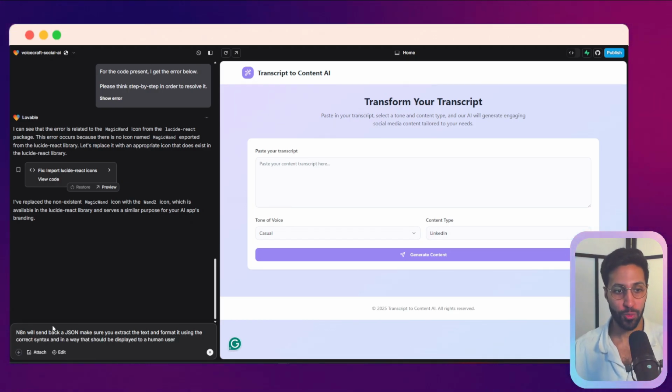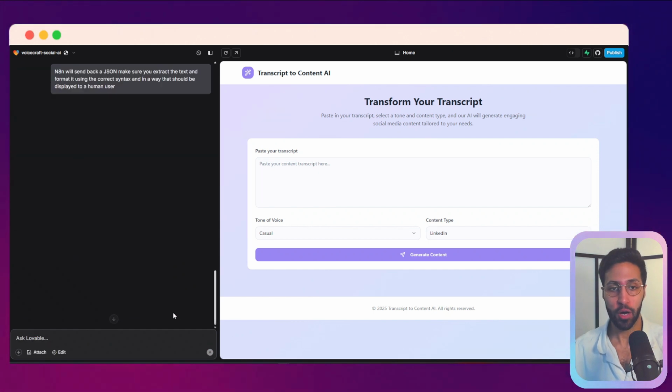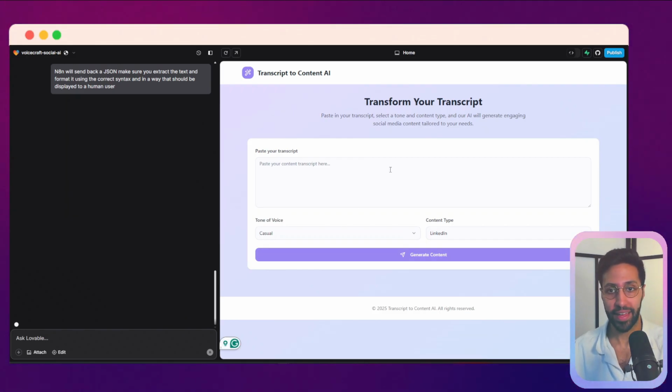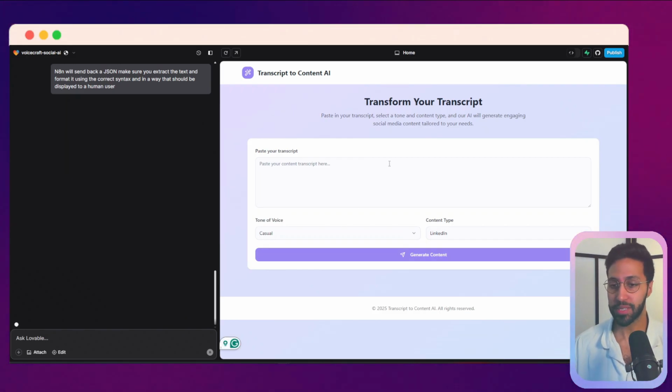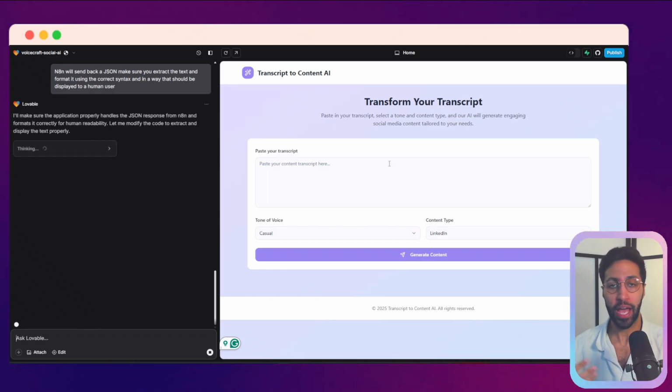I said n8n will send back a JSON, so just make sure you extract the text and format it using the correct syntax and in a way that should be displayed to a human user. So this is how it works when you're working with Loveable. We've got something, it's mostly there, but you've got to test it out. And sometimes you've got to fine tune it. But this is the great thing. You don't have to be a coder and go into the code. I just use natural language. I use text to add it into here. And then now it's going off and it's updating it.